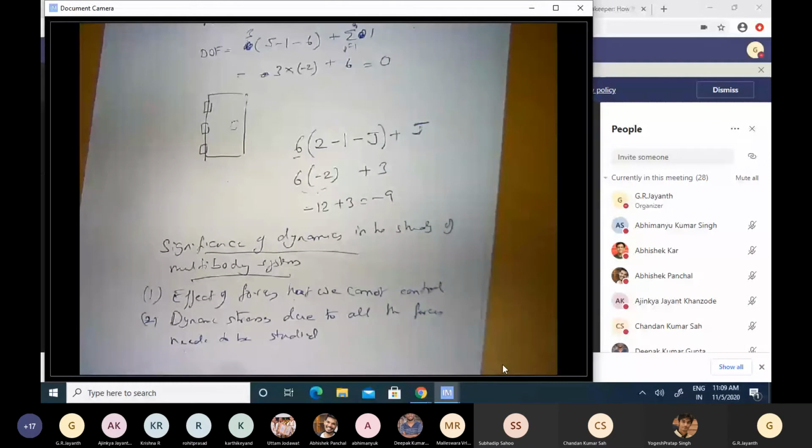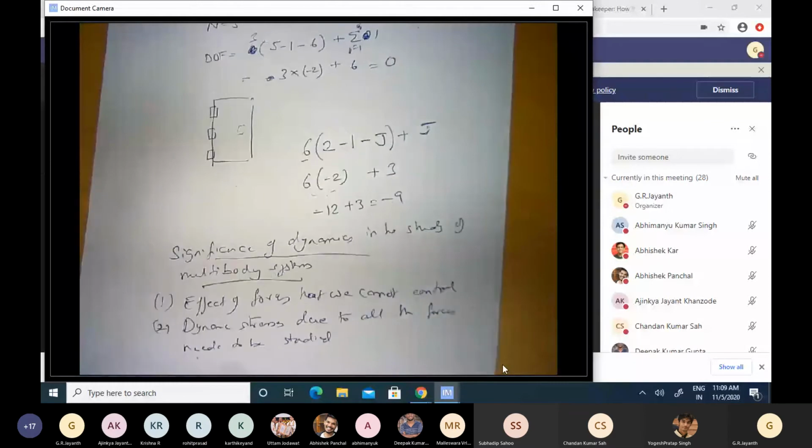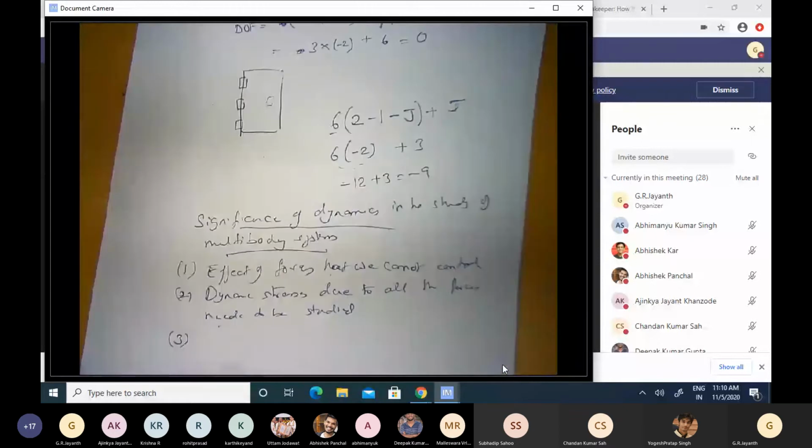And then the third is, if the interconnection of rigid bodies does not behave the way we expect them to behave, then we need to apply forces to correct for their trajectory or whatever else. Okay, their position or velocity or some such thing.